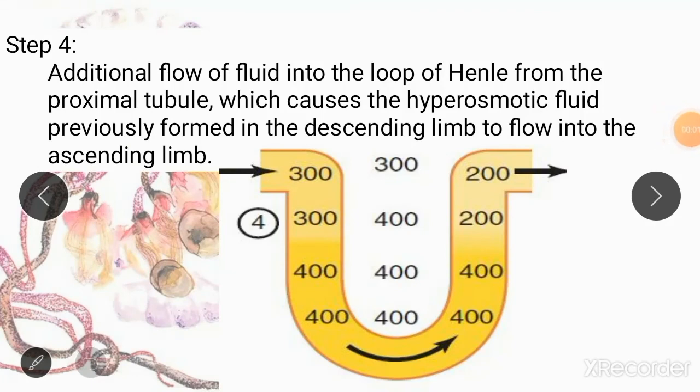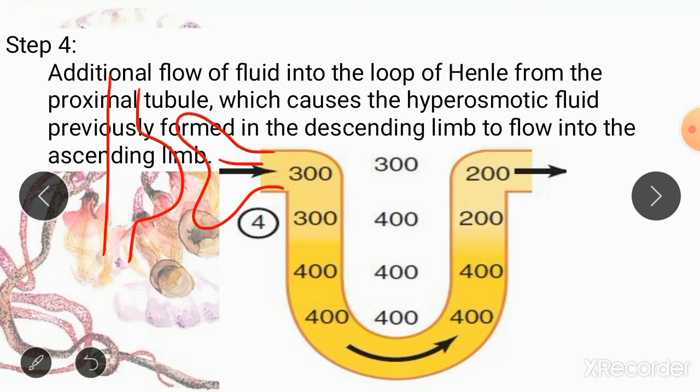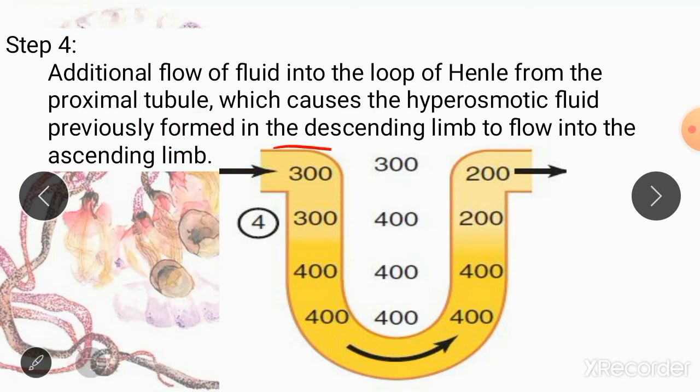Now what is going to happen is there is going to be further filtration of fluid from the glomerulus into the Bowman's capsule, and new fresh filtrate is going to enter the nephron. This new fluid is going to have the osmolarity of 300 milliosmoles, equal to the osmolarity of plasma. This new fluid is going to push the column of filtrate in the nephron towards the distal parts of the nephron. So now the fluid which was present in the descending limb of loop of Henle is going to be pushed further towards the ascending limb of loop of Henle.